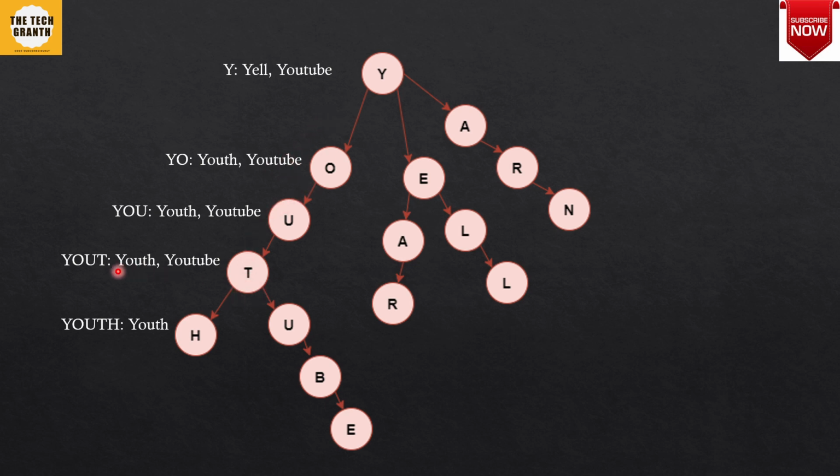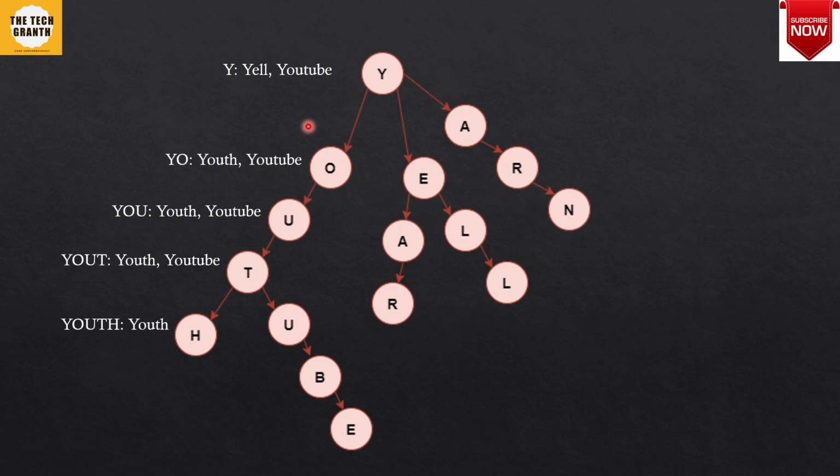Similarly, if someone has typed YOUT, you suggest youth and YouTube again. And if someone has typed YE, then you suggest Yell and Year. So that is how you can optimize all these calls, and rather than traversing and finding the word down the tree, you can just return the value from the node itself. So this is one good way of optimization. Now if you see this, it is nothing but a key-value kind of pair, so it will definitely strike that why do we need to store it in the trie, and for faster response maybe we can use a cache, and that is what we are going to do.